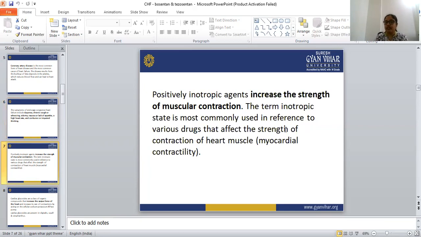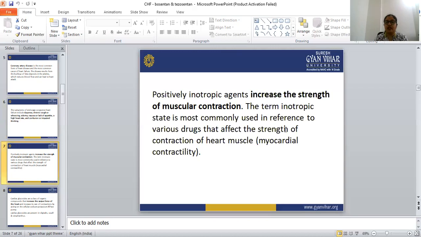Positive inotropic agents increase the strength of the muscular contraction. The term inotropic state is most commonly used in reference to various drugs that affect the strength of the contraction of the heart muscle, mainly the myocardial contractility.